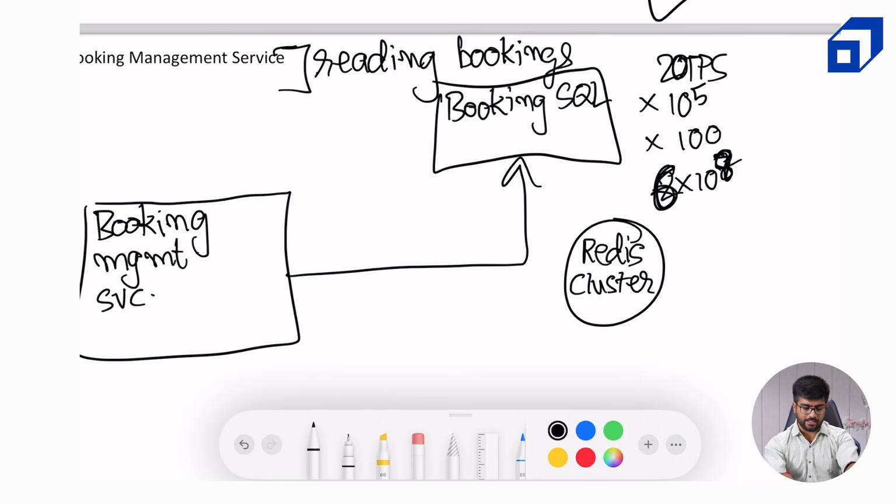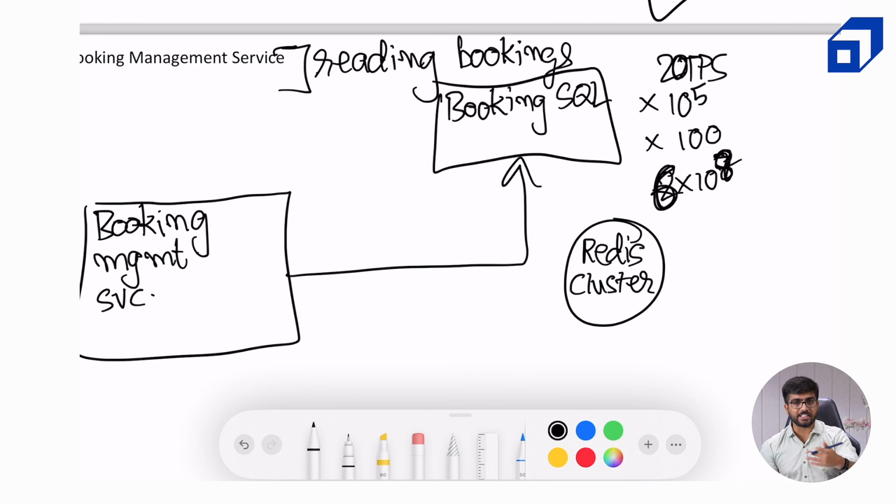Now, one important thing is we don't need to keep all the bookings in the booking SQL cluster itself. Whenever a booking is complete, whenever a booking is old and stale, we can move it to a NoSQL database like Cassandra, which is meant to store such immense volume of data.